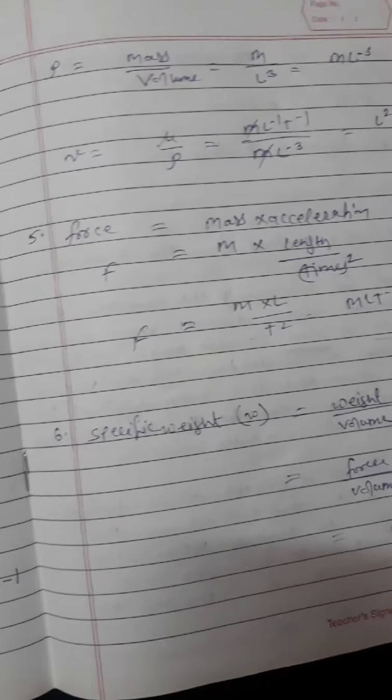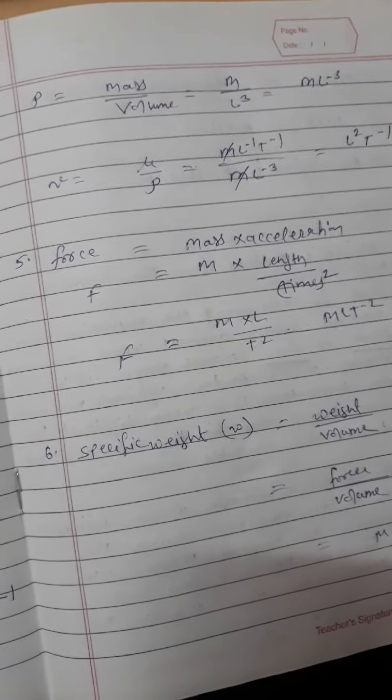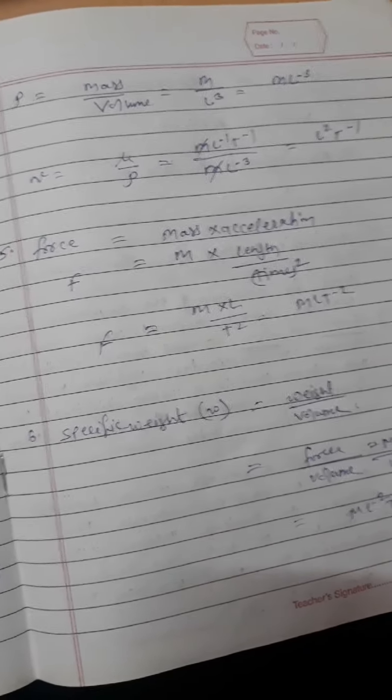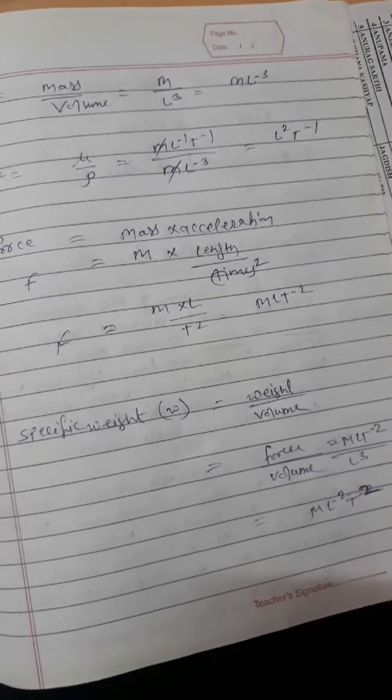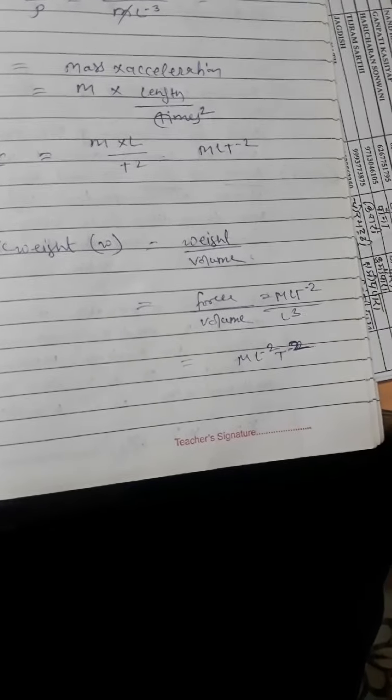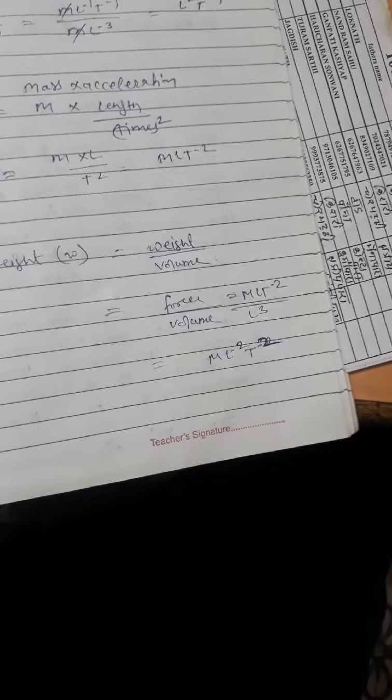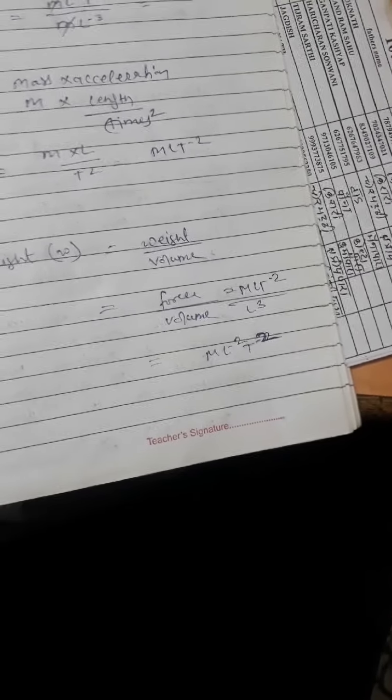Next, force is equal to mass into acceleration. Force is the dimension form M L T to the power minus 2. Specific weight is equal to weight upon volume, that is force upon volume. The specific weight dimension form is M L T to the power minus 2 divided by L cubed, that is M L to the power minus 2 T to the power minus 2.